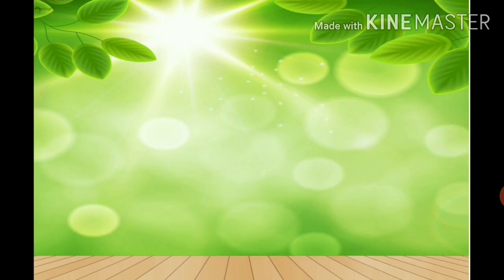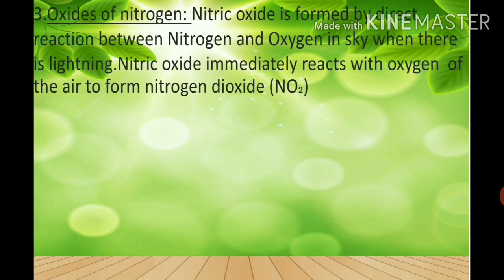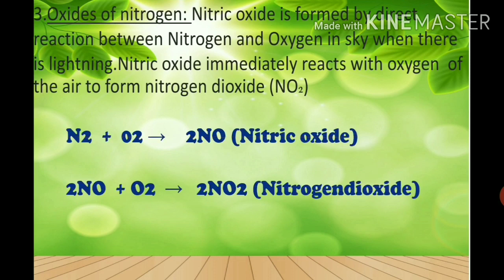Now oxides of nitrogen. You know students, nitric oxide is formed by the direct reaction between N2 and O2. N2 is nitrogen and O2 is oxygen.